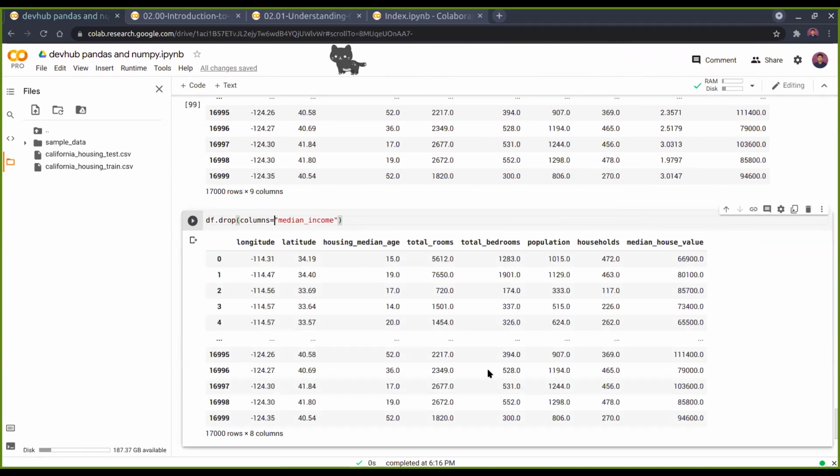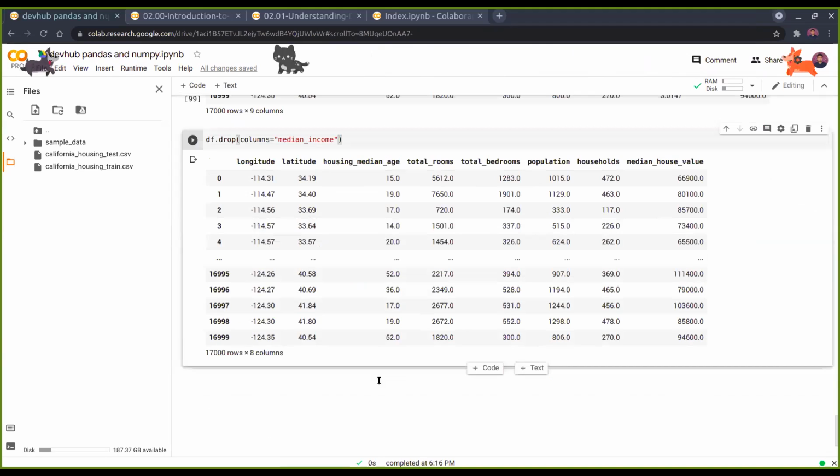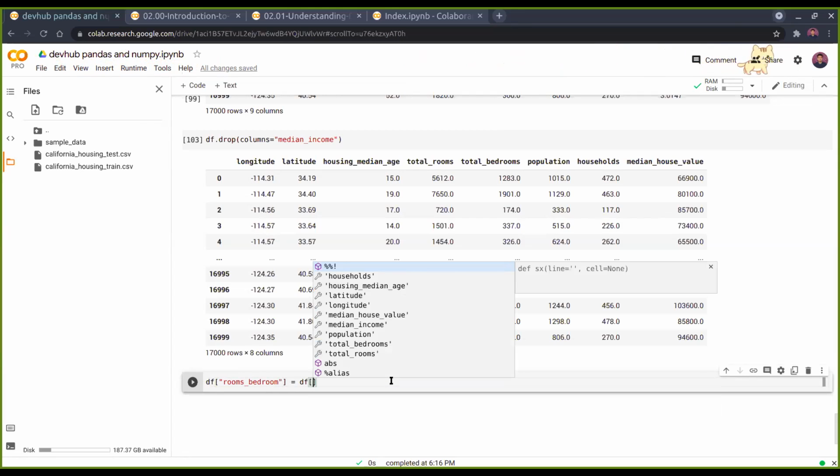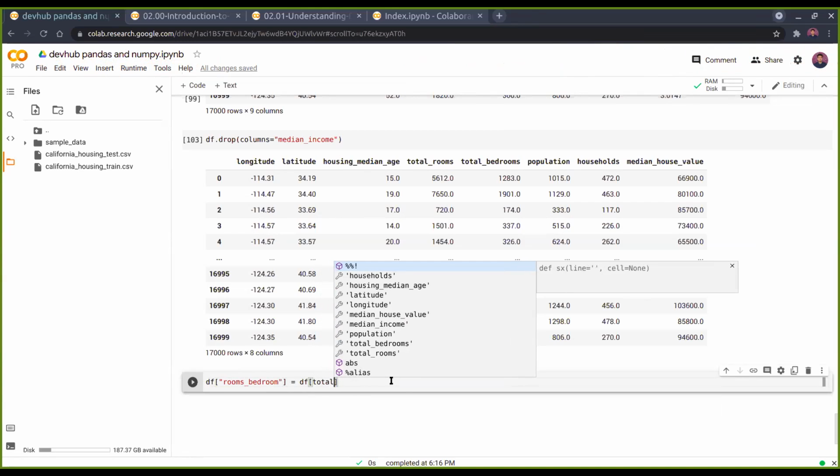Also, we can add some columns. Let's say, for example, just as an example, how many rooms are there per bedroom, right? So if we have rooms underscore bedrooms, that means rooms per bedroom. We can actually add a new column, and what we can do is go for df, then total rooms.